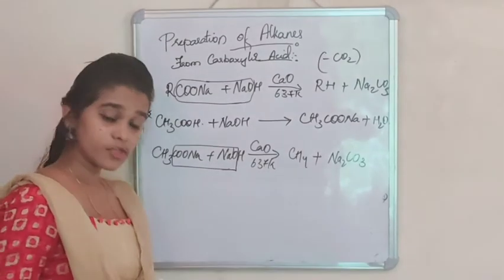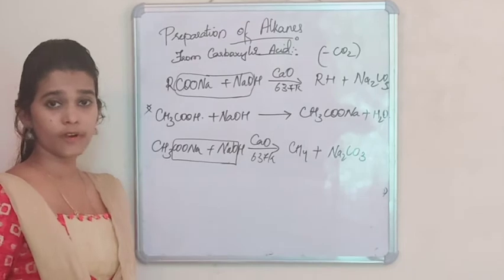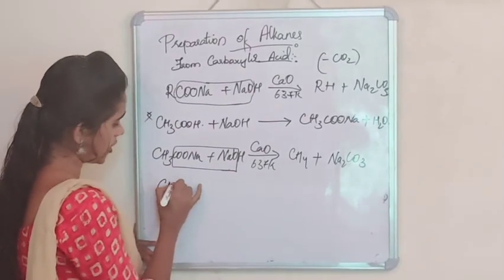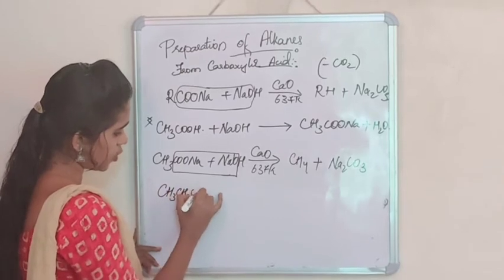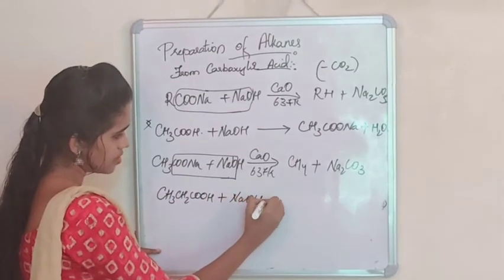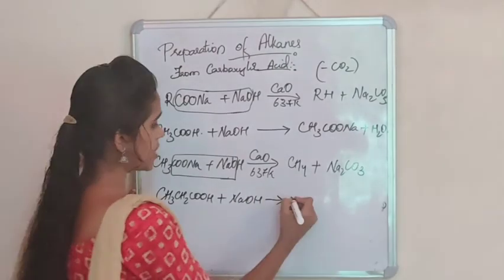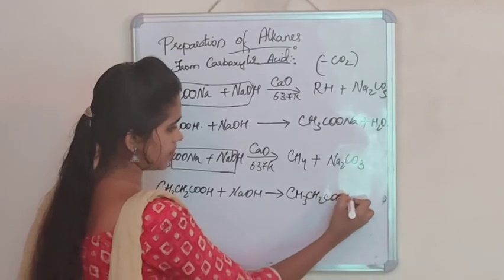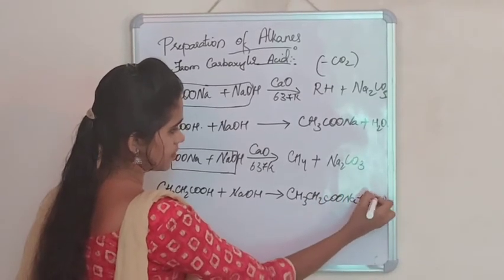Now, if we have to prepare ethane from propanoic acid, then propanoic acid, CH3CH2COOH, is reacted with sodium hydroxide to give sodium propanoate, that is CH3CH2COONa plus H2O, water molecule.